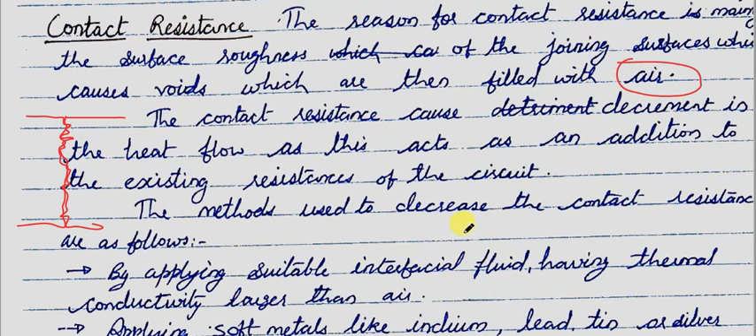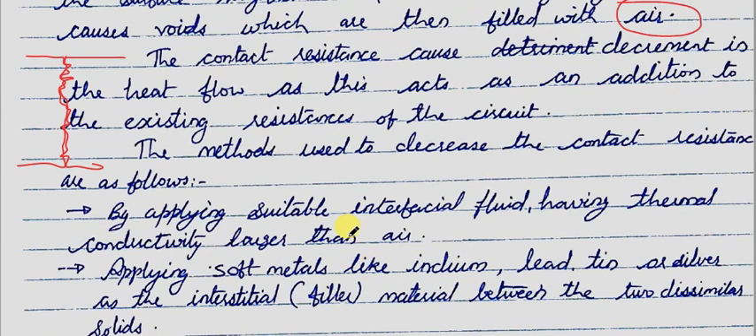So if the fluid is something other than air, having a thermal conductivity value larger than air, then of course the resistance offered will be relatively less. So this is one of the methods by which we can decrease contact resistance. The other method can be applying soft metals like indium, lead, tin or silver as the interstitial or filler material between the two dissimilar solids.